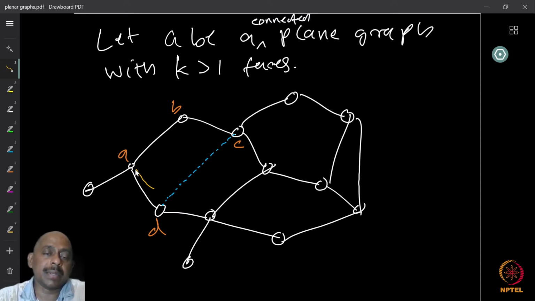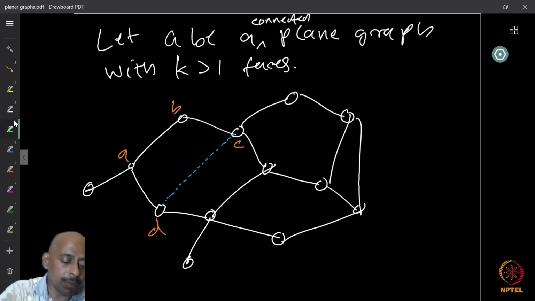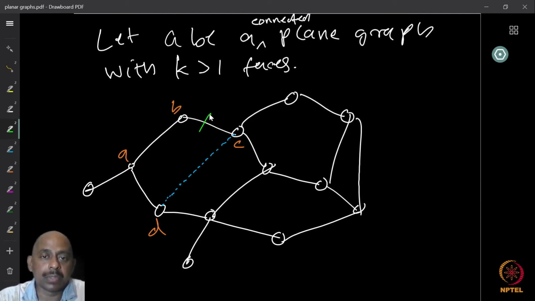If you look at this particular face, it has 4 edges in the boundary. Now take any one of the edges that you want, and look at this particular edge. If you take the edges in the boundary of a cycle, that edge separates exactly 2 faces. That is what you should see. If you take any edge, no matter which edge it is, if it is in the boundary of a cycle, of the face, then that edge belongs to exactly 2 faces.